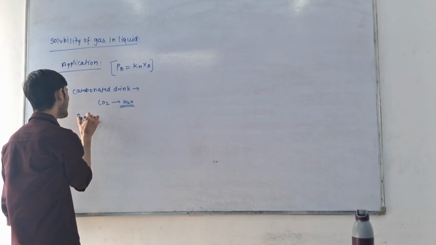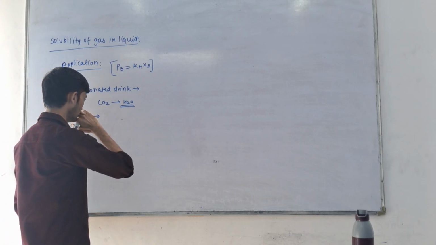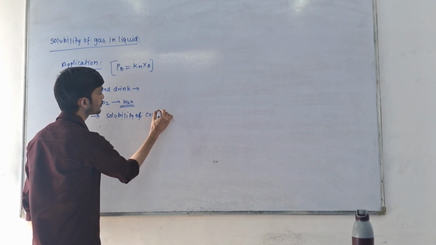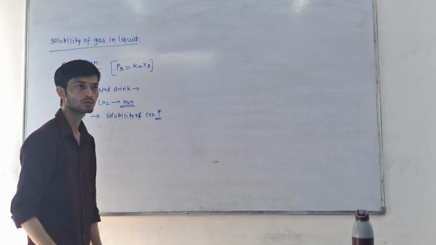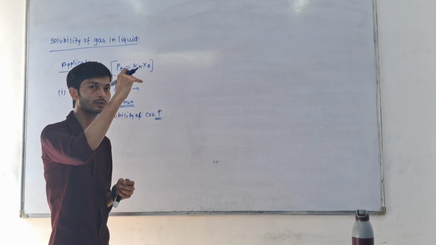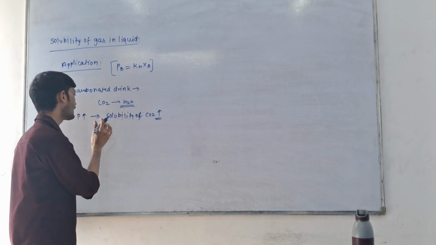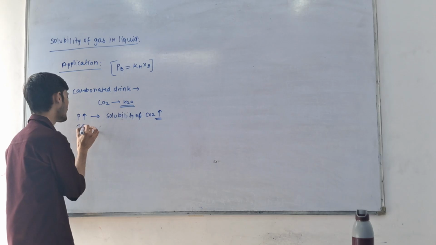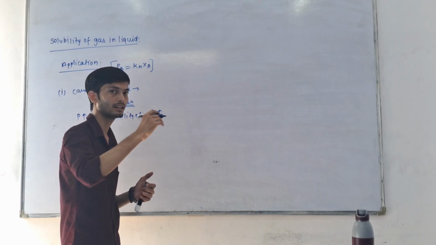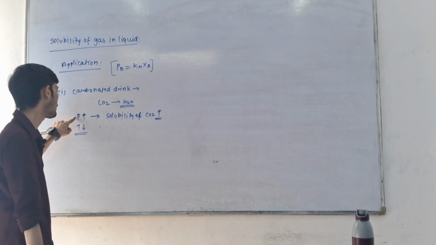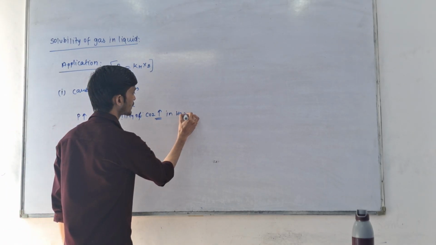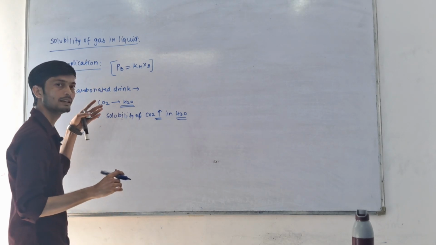So when pressure is increased, the solubility of CO2 also gets increased in water. So these carbonated drinks are packed at very high pressure. Also, to increase the solubility, we have to reduce the temperature. So carbonated drinks are packed at high pressure as well as low temperature. So they are served at low temperature. They get refrigerated before serving. Okay, so pressure should be high and temperature should be low to increase the solubility of CO2 in water. So that is how Henry's law is applicable here.